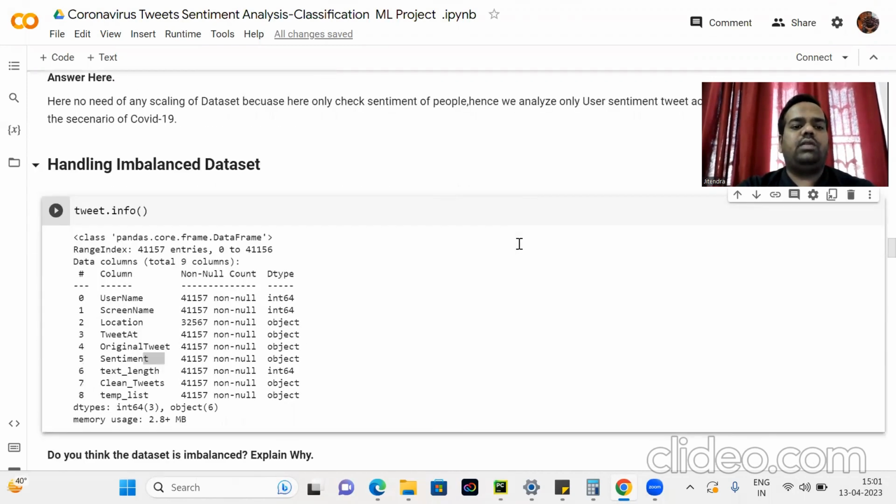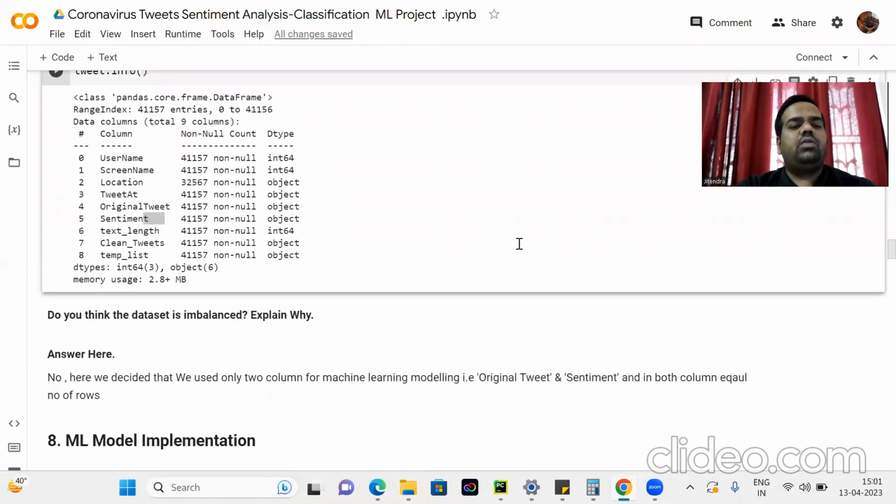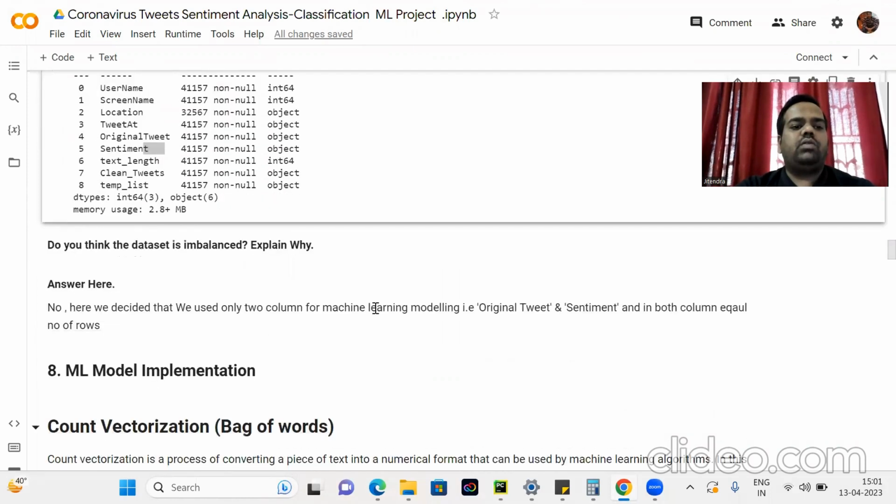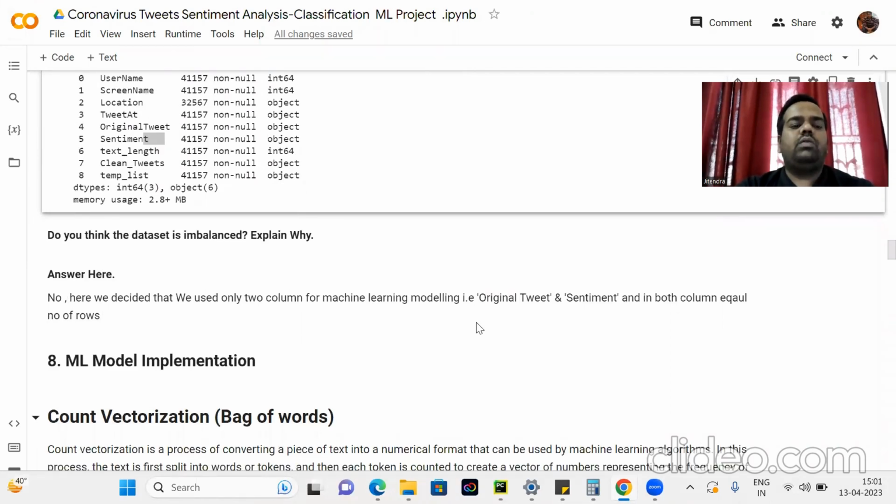Handling the imbalanced data set. There is no handling of an imbalanced data set because we use only the original tweet and sentiment columns for modeling. So here we decided to use only two columns for the machine learning model, the original tweet and the sentiment, and both columns have an equal number of entries.